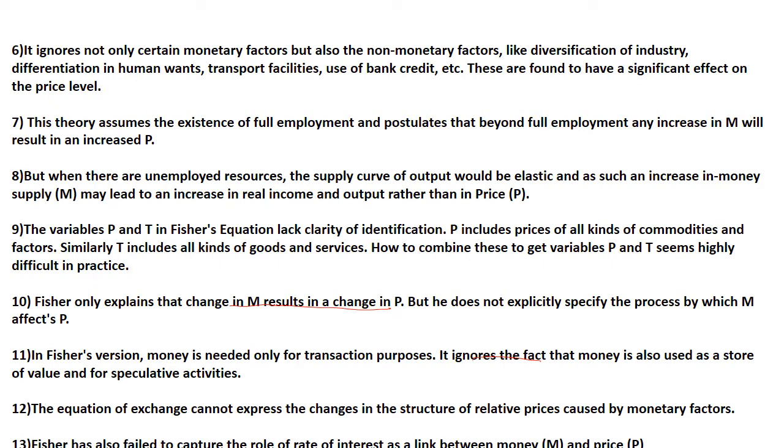You have to learn the equation, that is MV equal to PT, where MV, the total supply of money in the economy, is directly proportional to the change in the price level. It explains that V and T, that is the velocity of circulation and volume of transactions, are considered constant, and if there is any change in the quantity of money, that is M, it can lead to a change in the price level. So these are some of the important concepts related to the cash transaction approach. I hope the concept is clear.